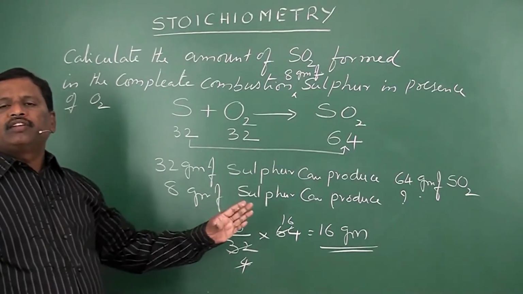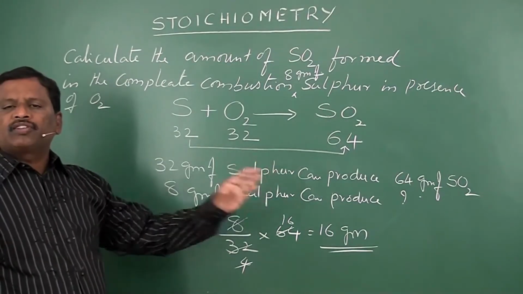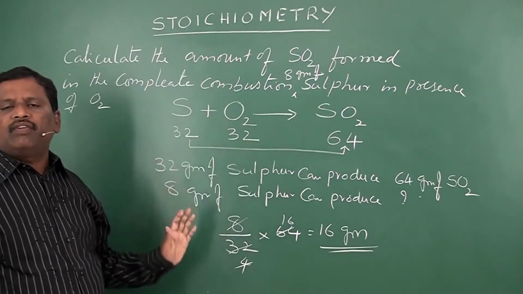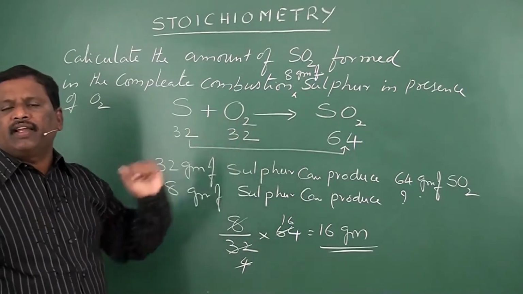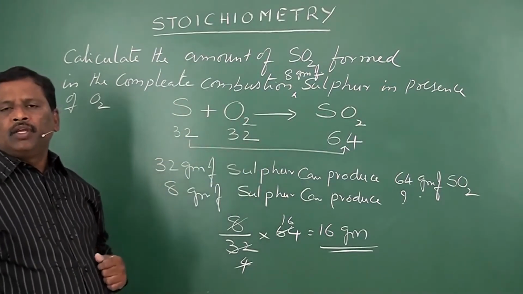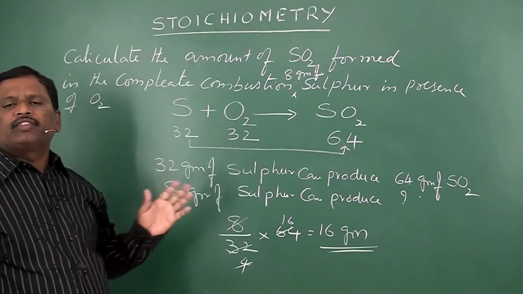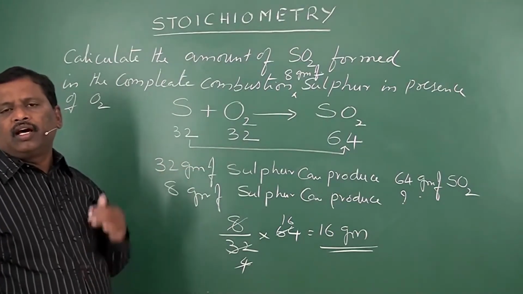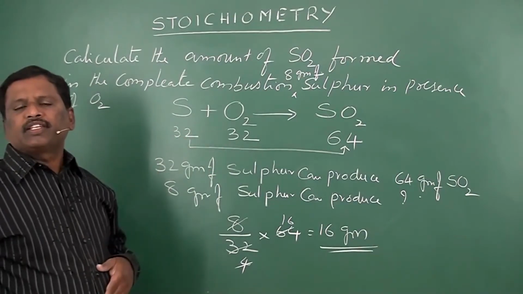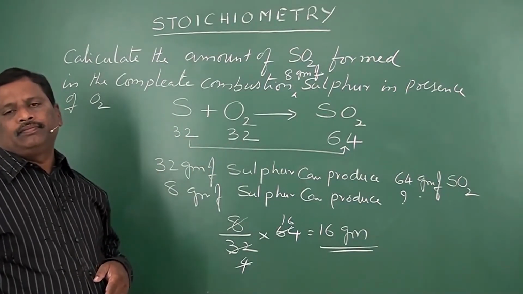Magnesium with oxygen gives magnesium oxide. Carbon plus oxygen gives carbon dioxide. Sulfur plus oxygen gives sulfur dioxide. Aluminium plus oxygen gives aluminium oxide. So any element burned in presence of oxygen will form the respective oxides.